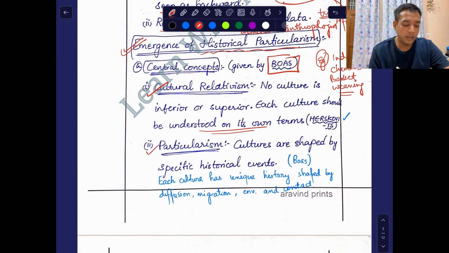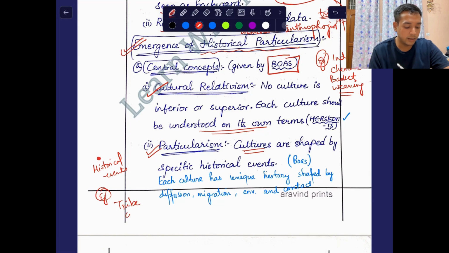Then there is particularism. Particularism says that what culture is in the present day is shaped by some historical events, right? For example, there is some tribe living in coastal areas.